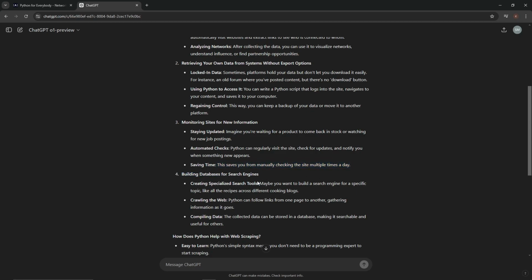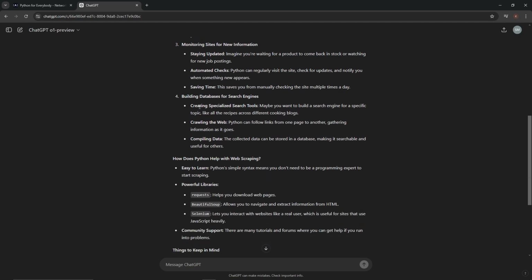Building databases for search engines. We don't really need to go into this, but we will, because maybe you want to. I don't care, but maybe you care. Creating specialized search tools. Maybe we want to build a search engine for a specific topic, like all the recipes across different cooking blogs. Okay. Or maybe you want to take that and put it into ChatGPT like they did. So crawling the web. Python can follow links from one page to another, gathering information as it goes. True. Compiling data. The collected data can be stored in a database, making it searchable and useful for others.